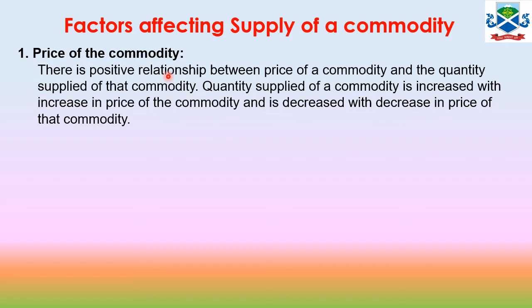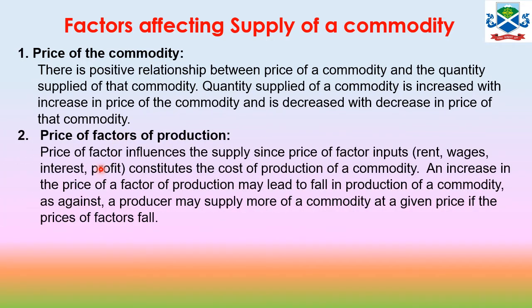If price decreases, supply decreases. Like we have learned in the theory of demand, that is an inverse relationship: when price is increased, demand decreases, and when price is decreased, demand increases. Over here it's a positive or direct relation. So that is the price of a commodity, and it affects the supply of the commodity through a direct relationship.